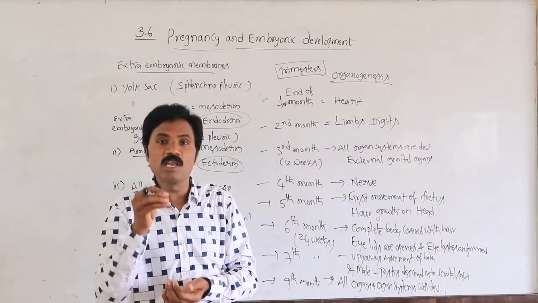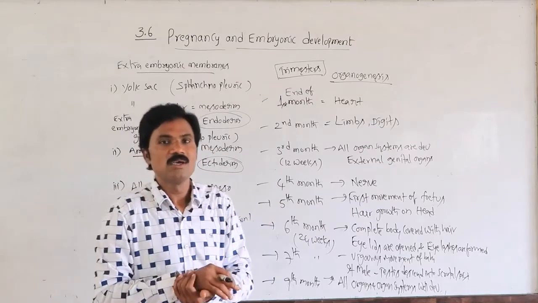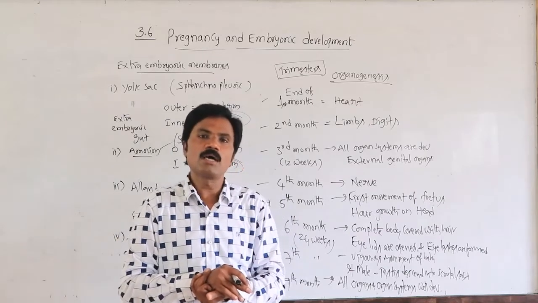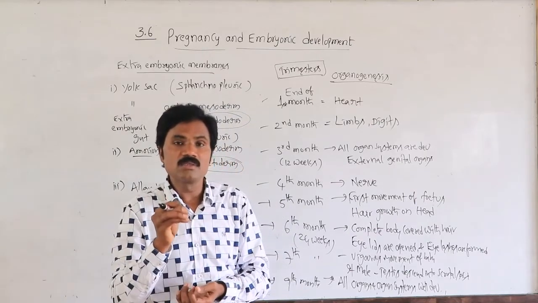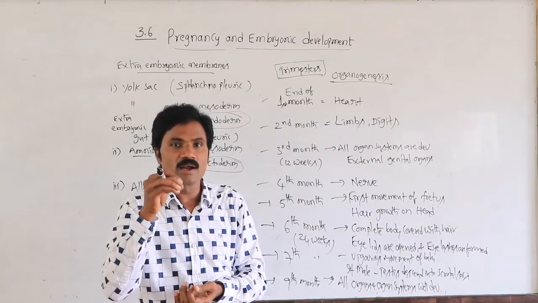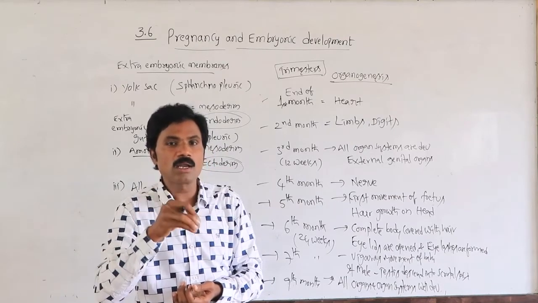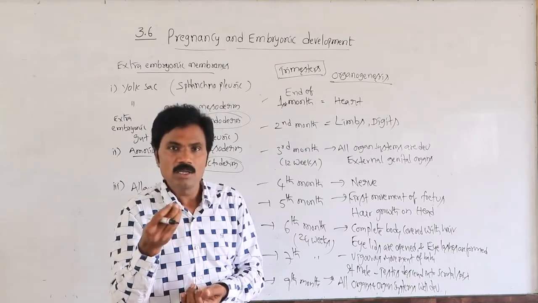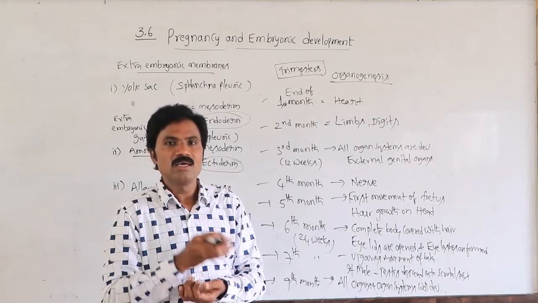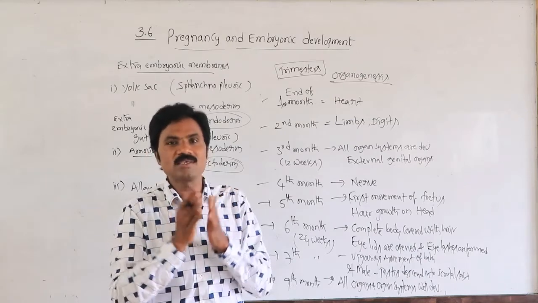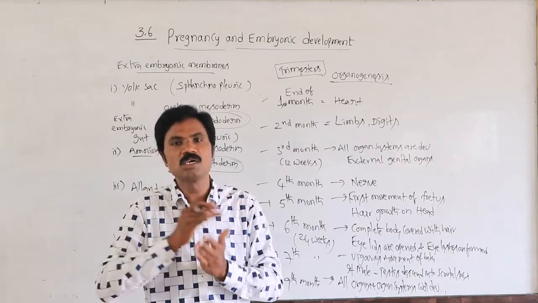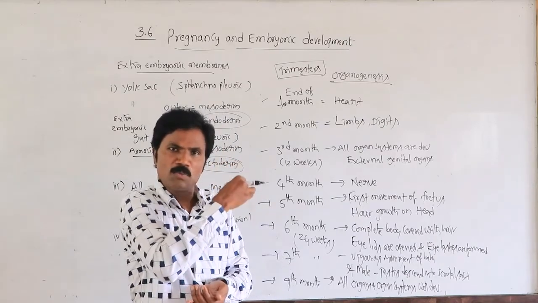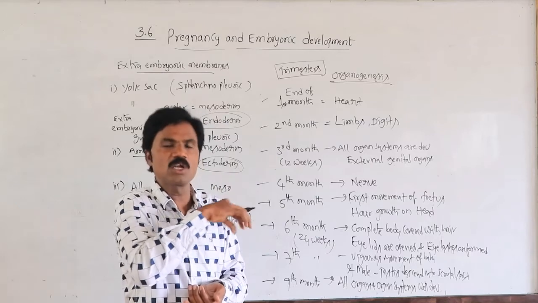What is the name of that hormone? Especially oxytocin. This oxytocin guides the contraction of the uterine walls. Whenever the uterine wall contracts, it is ready to relax and ready for parturition of the baby. So the hormonal function acts as a vital role.